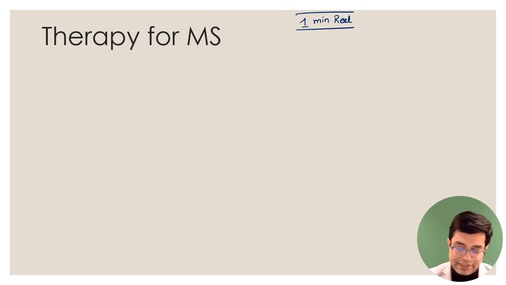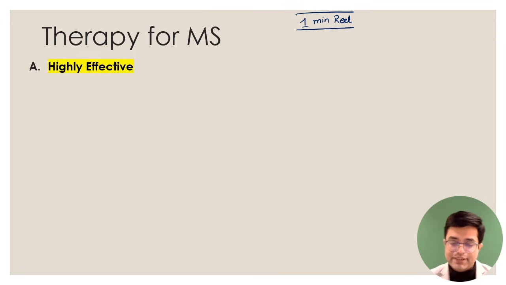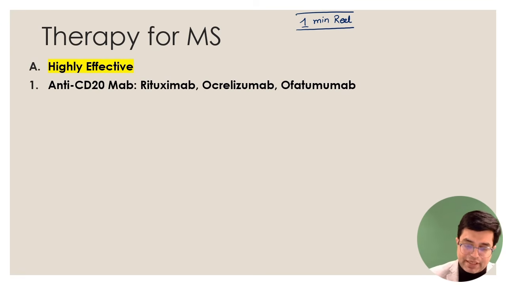So therapy for MS, it is based upon the latest Harrison. It says the agents used in MS can be divided into 3 categories: highly efficacious, moderately efficacious, and modestly, that is, doubtful efficacy. So first is highly effective. For highly effective, first of all, we have the anti-CD20 monoclonal antibodies. What are these? Rituximab, ocrelizumab, ofatumumab.